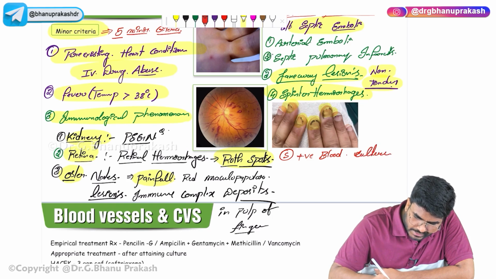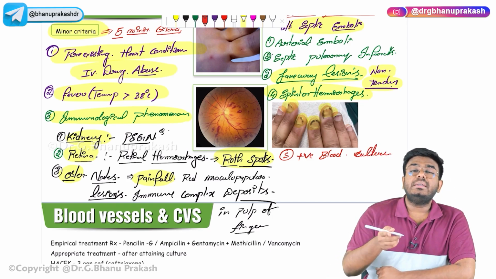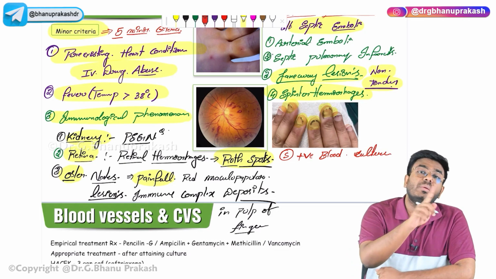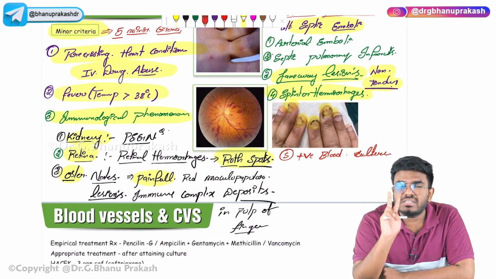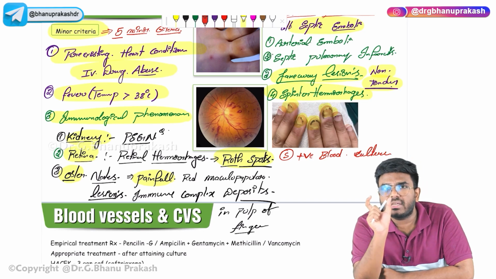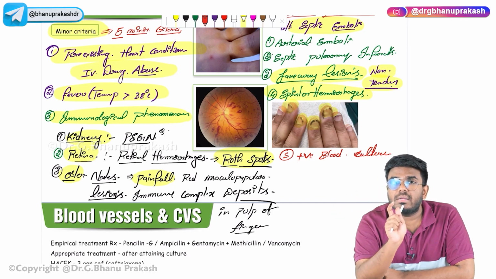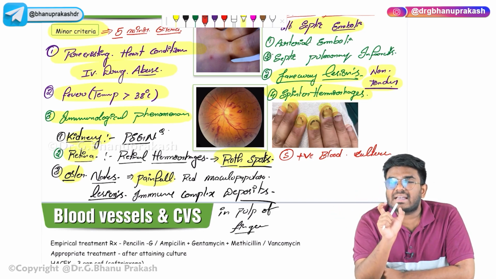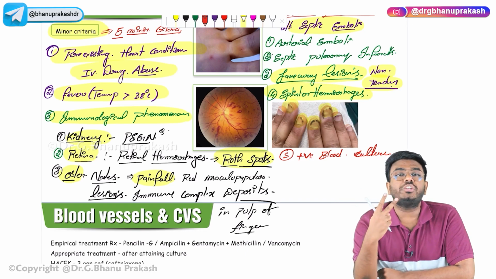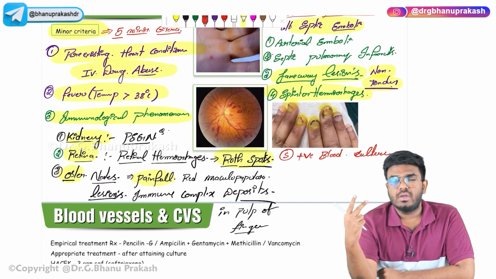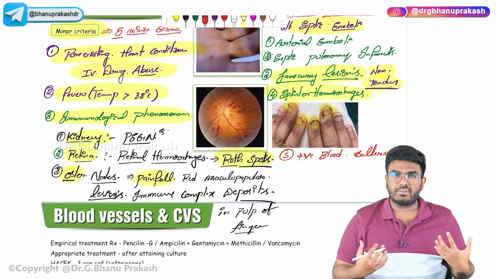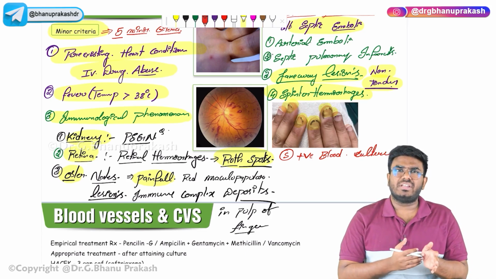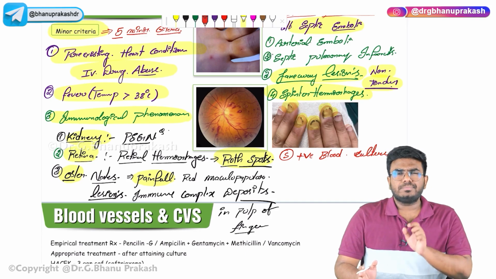Okay, positive blood culture, but it is not enough for the major criteria. Positive blood culture also comes under the major criteria, but to say it as a major criteria, you need to have two positive blood cultures. For example, imagine there is a patient who is having fever. You can see Osler nodes, Janeway lesions, Roth spots, all these things are there.